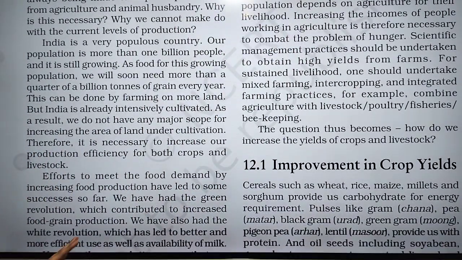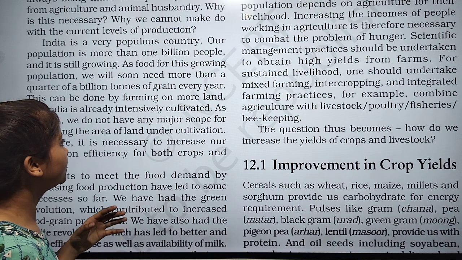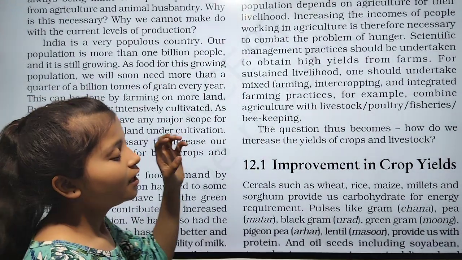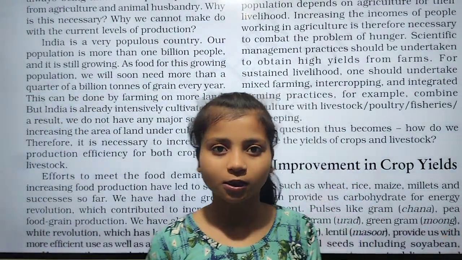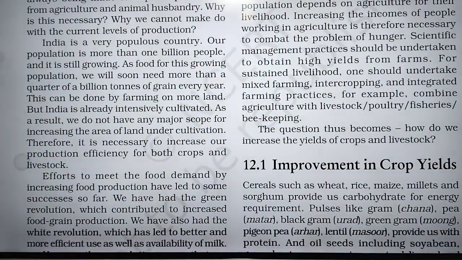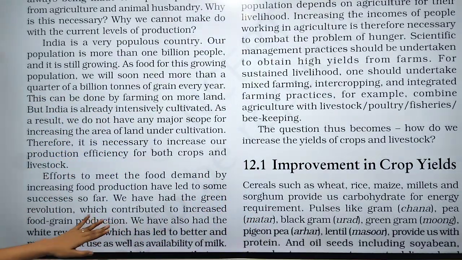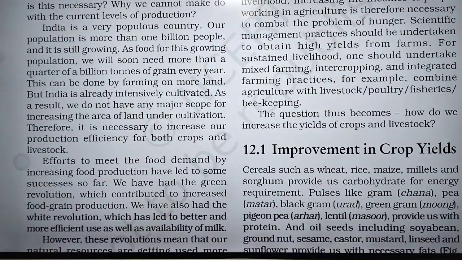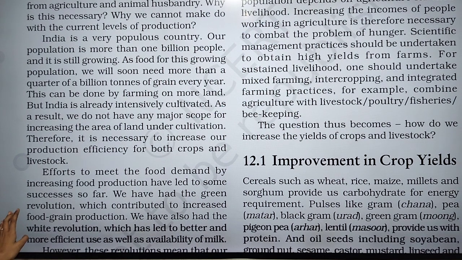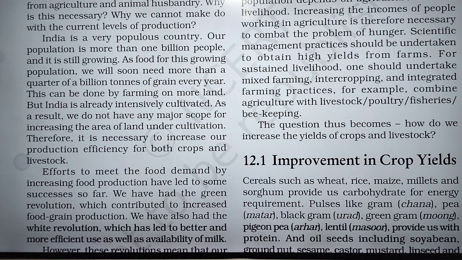This can be done by farming on more land, but India is already intensively cultivated. It means obviously for production we want more land, and this can be done by farming only, but India is already extensively cultivated. As a result, we do not have any major scope for increasing the area of land under cultivation.